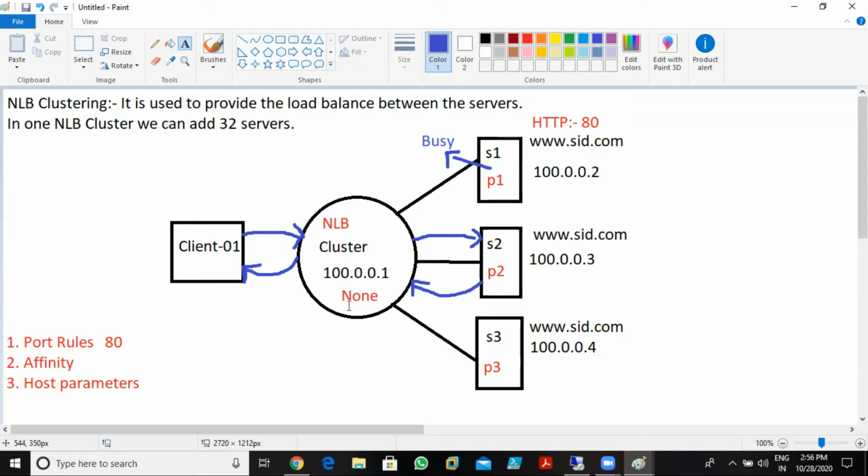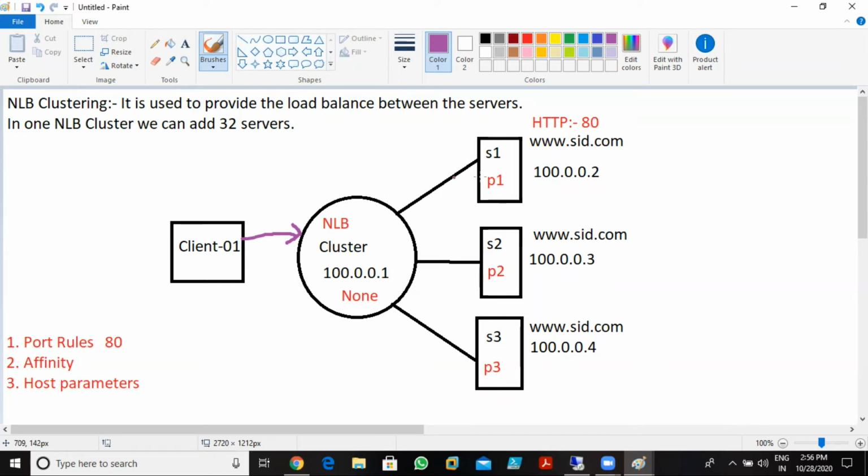Now, if I am using none, it doesn't matter which server resolved the query for client 1 before. Next time, if this client again has the same query and sends it to the NLB cluster, it is not mandatory that it goes to server 2. It can be sent to any other server.